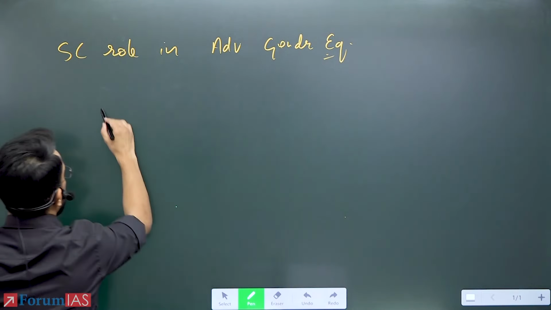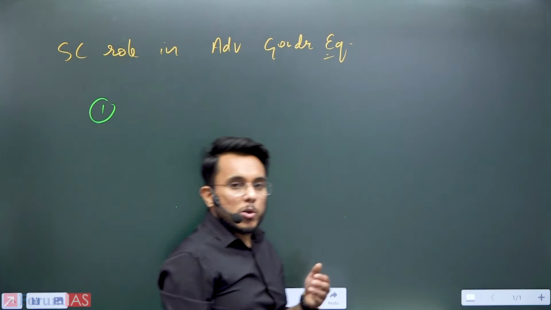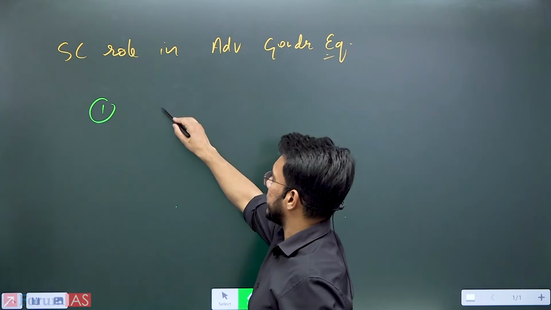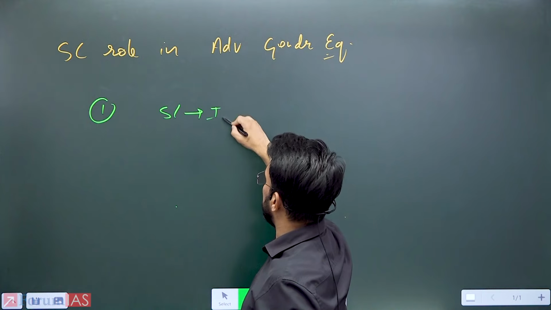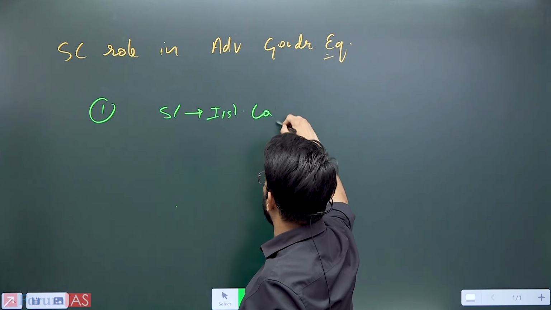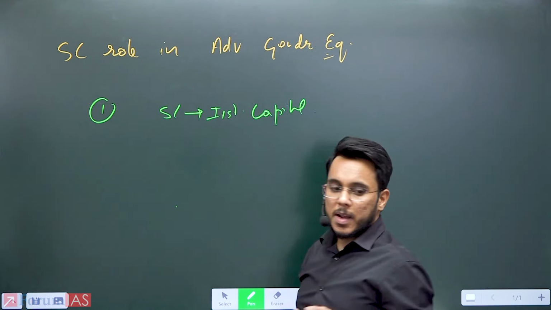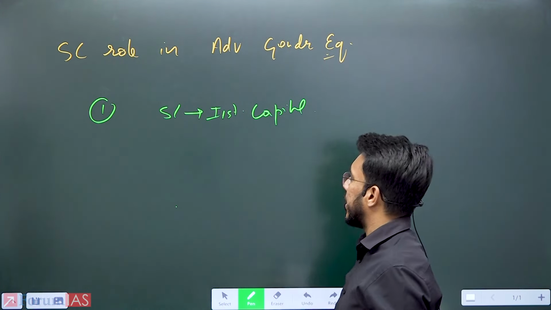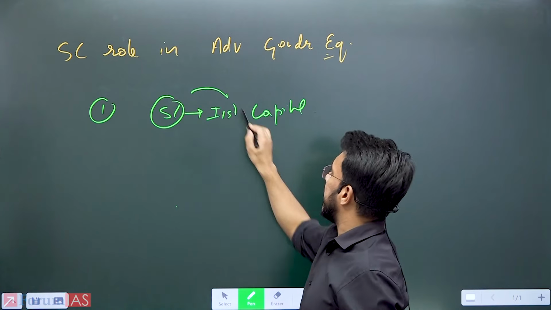Number one, social capital builds institutional capital for women. When women share social capital with each other, social capital can build institutional capital.